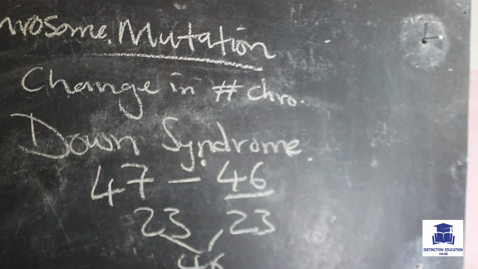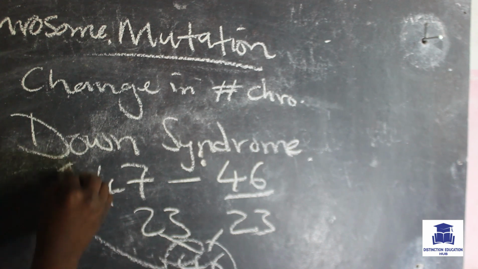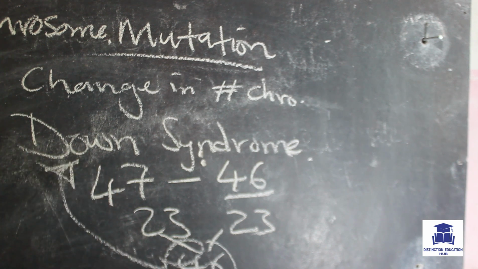But during chromosome mutation, there will be that sudden change in number. So we can have 47, even 45 to some extent, but ideally what is common is 47. So there has been a sudden change in the number of chromosomes, and this condition causes Down syndrome.